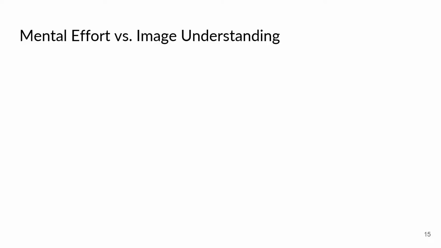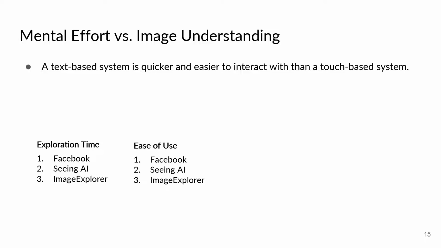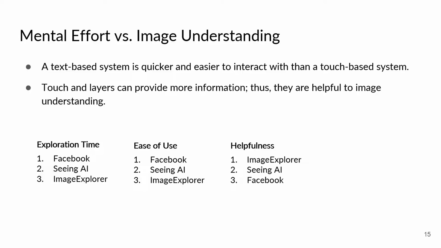When comparing a text-based system to a touch-based system, there is tension between mental effort and image understanding. Text-based systems are quicker and simpler to interact with as they allow users to explore the information in a linear manner using a simple swipe gesture. However, touch-based systems are more helpful for image understanding because they are capable of providing more information such as spatial relationships.